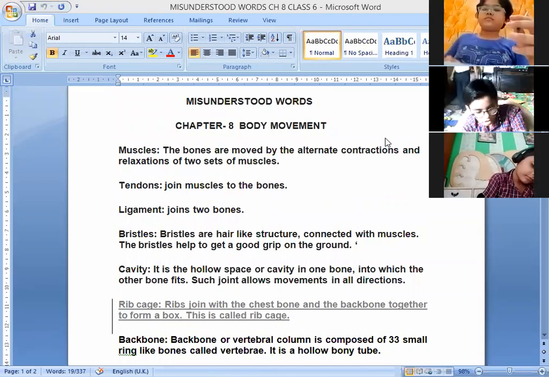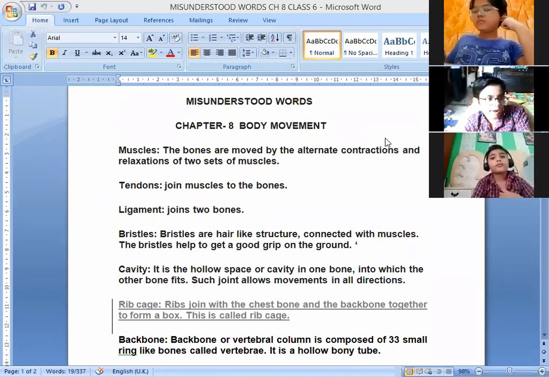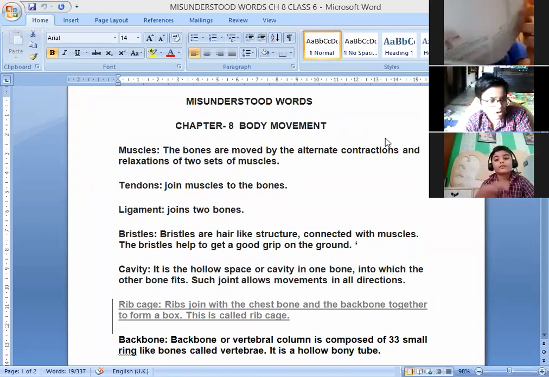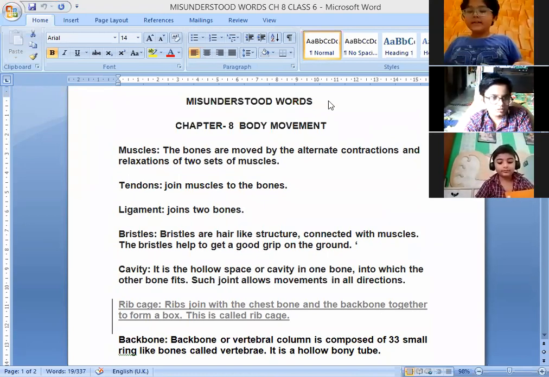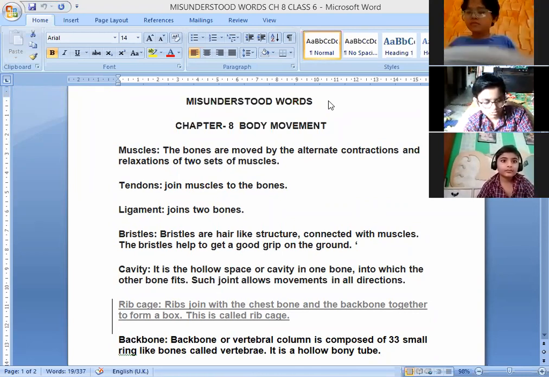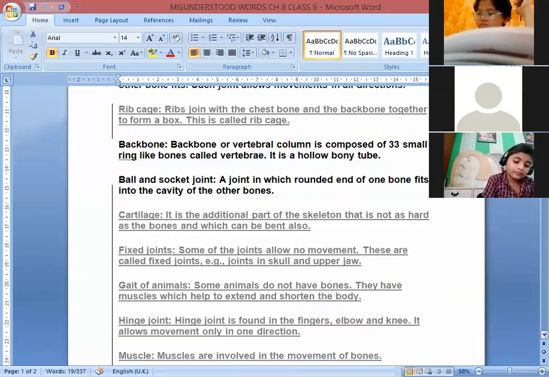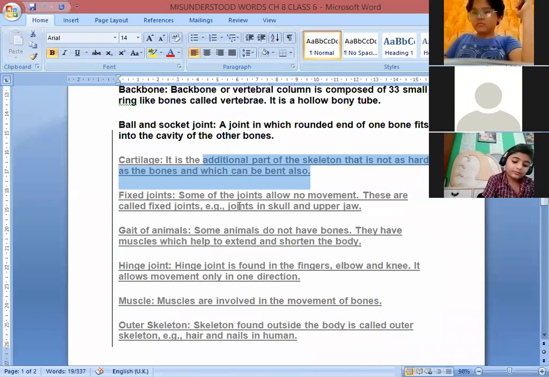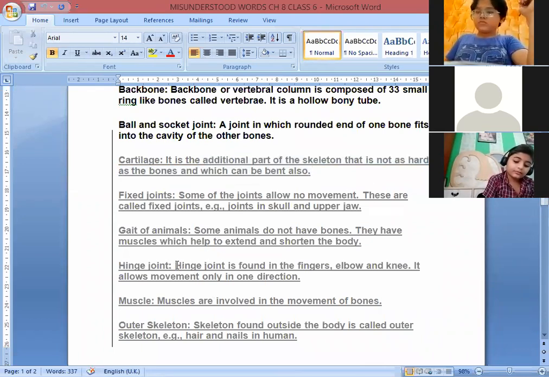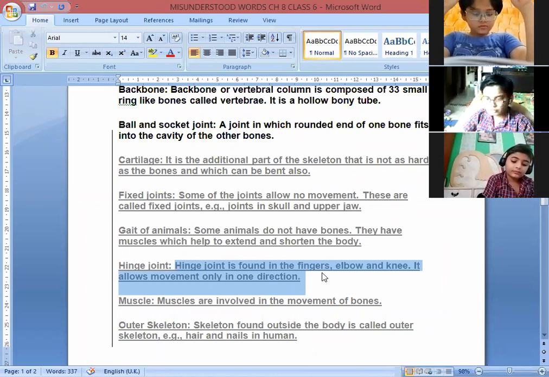Parnika, Arshayas, Arav Kulial, Arnav Singh Tomar. Ma'am, hinge joint. Parnika, speak loudly, beta. Ma'am, hinge joint. Observe the hinge of a door carefully. Open and close a door a few times. So hinge joint is found in the fingers, elbow, and knee. It shows movement only in one direction. Next is Naman Sharma.